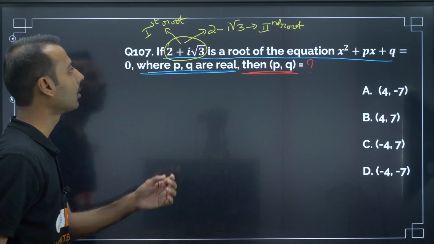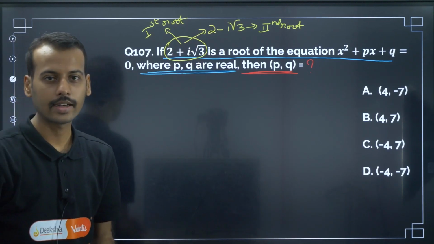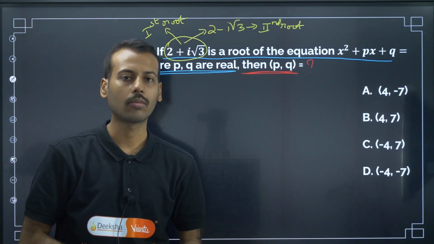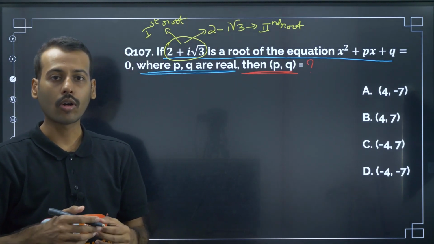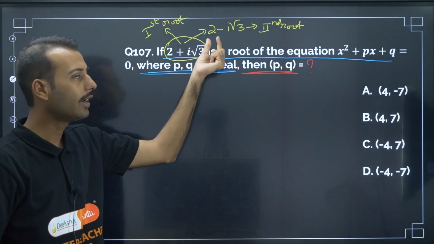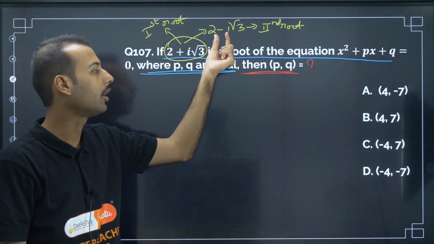If this is the first root, then this is the second root. Once again I will say, if 2 plus i root 3 is a root, so they are talking about 2 plus i root 3. Whenever a complex number comes as a root of the equation, its conjugate is also a root of the equation.